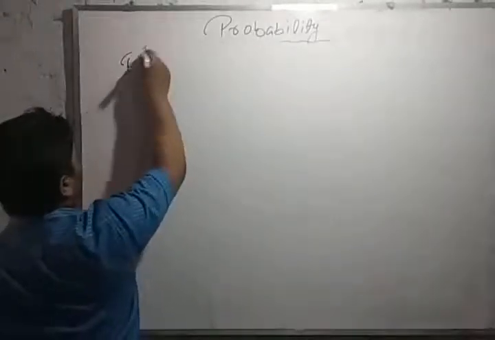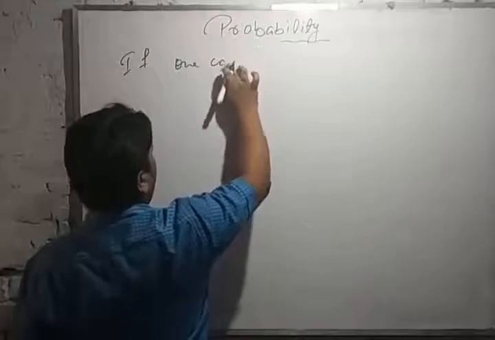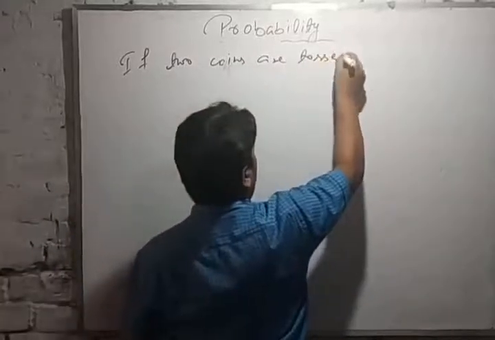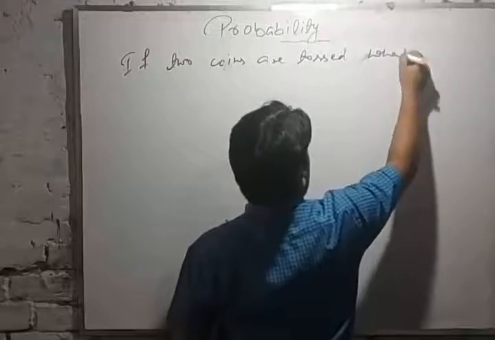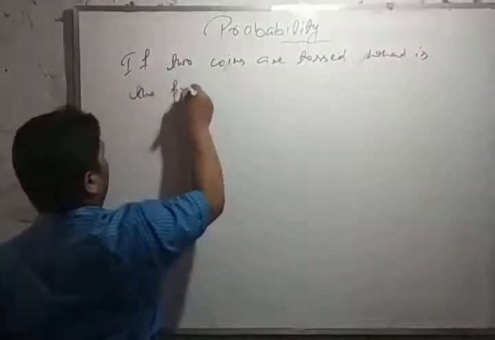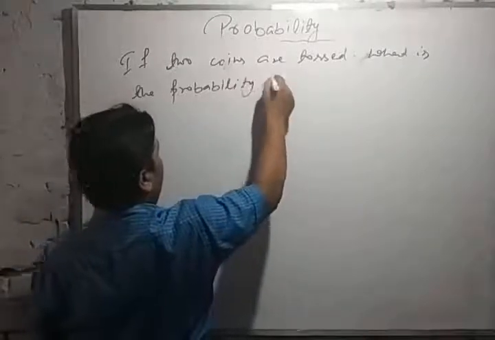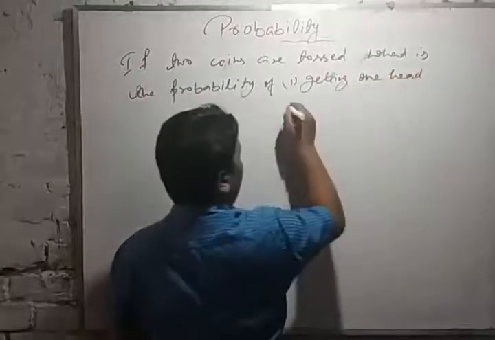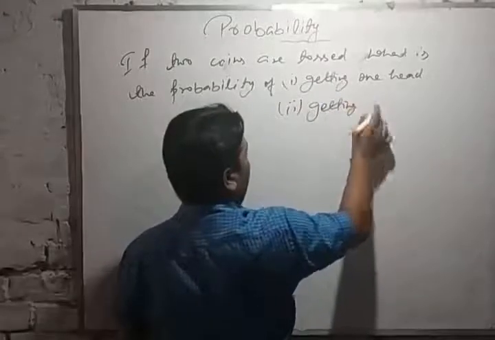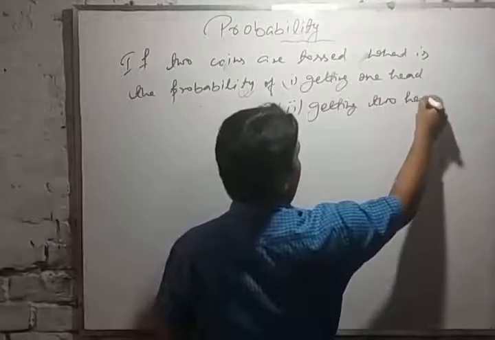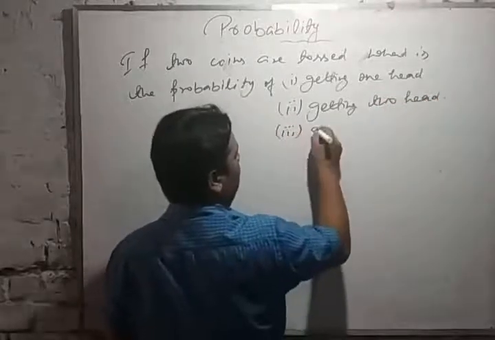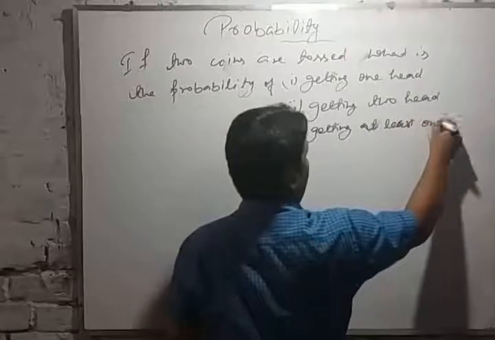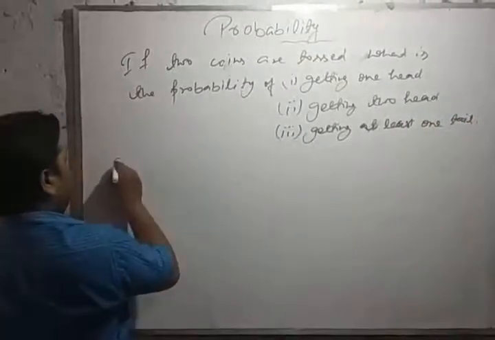If 2 coins are tossed, then what is the probability of, first, getting one head, second, getting 2 heads, third, getting at least 1 tail. Now, how can we solve it?